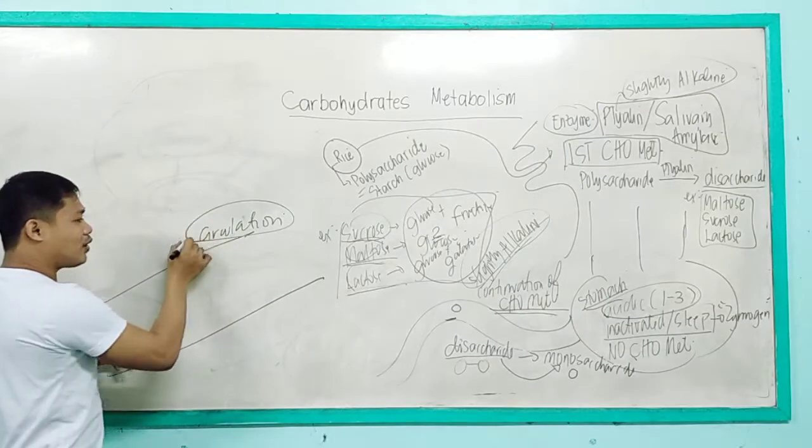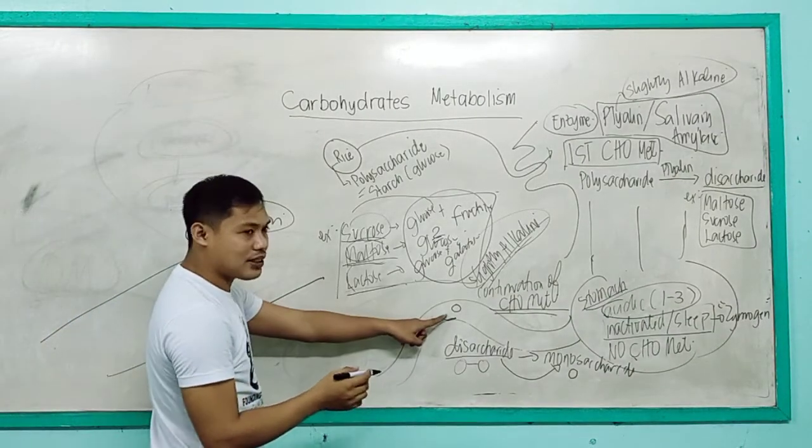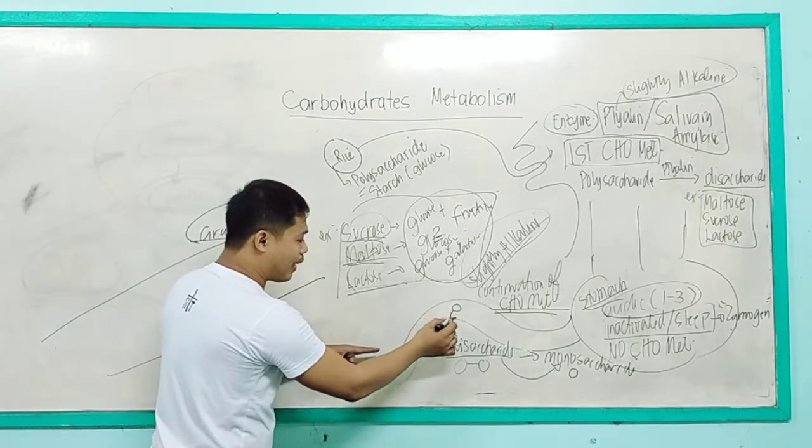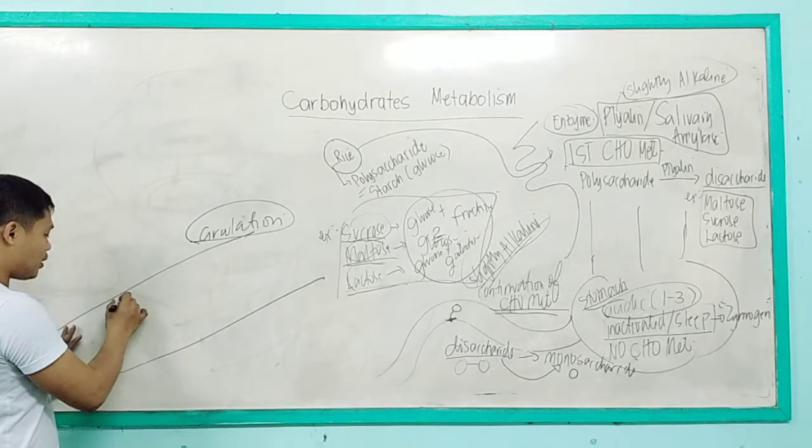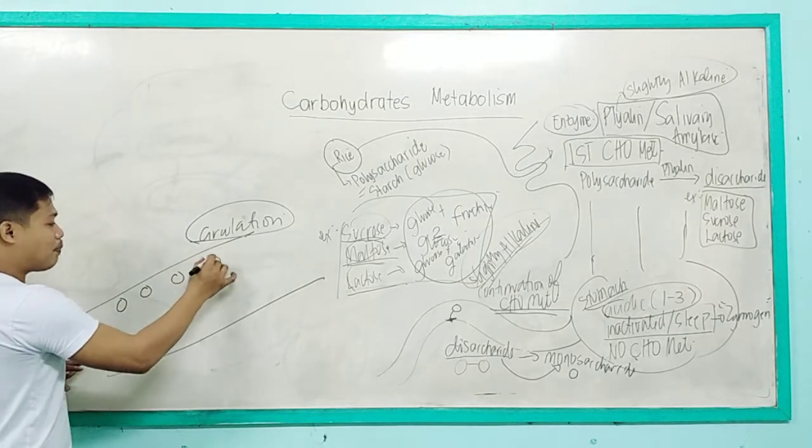If these monosaccharides are absorbed by the gut into the circulation, therefore there will be a